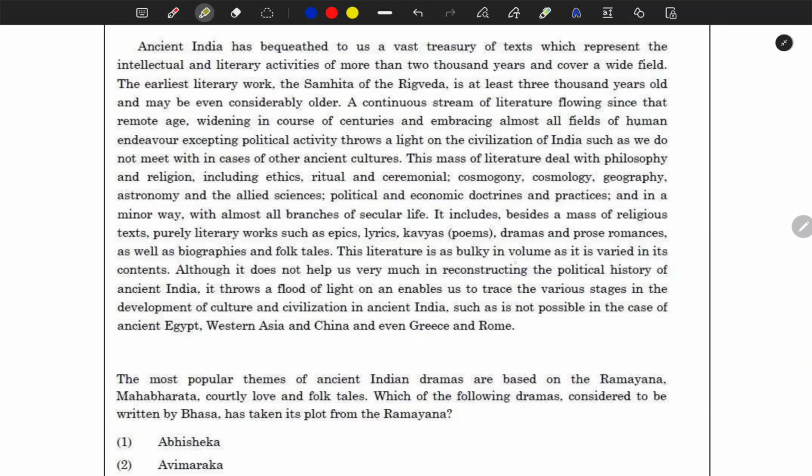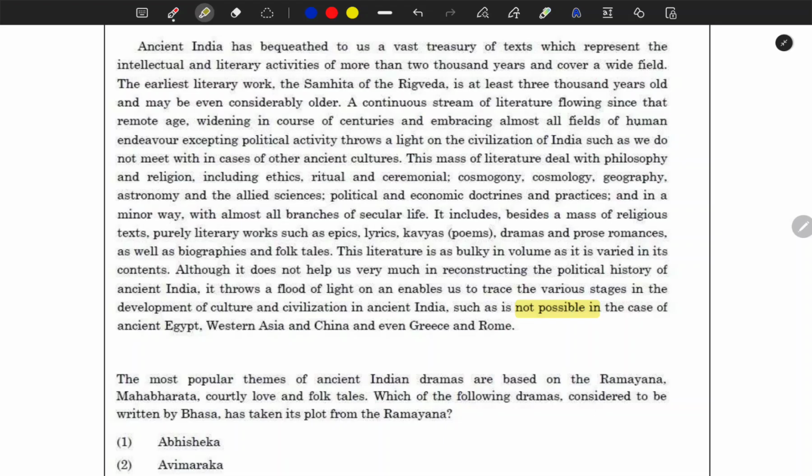This literature is as bulky in volume as it is varied in its content, although it does not help us much in reconstructing the political history of ancient India. It enables us to trace the various stages in the development of culture and civilization in ancient India, such as is not possible in the case of ancient Egypt, Western Asia and China, and even Greece and Rome.